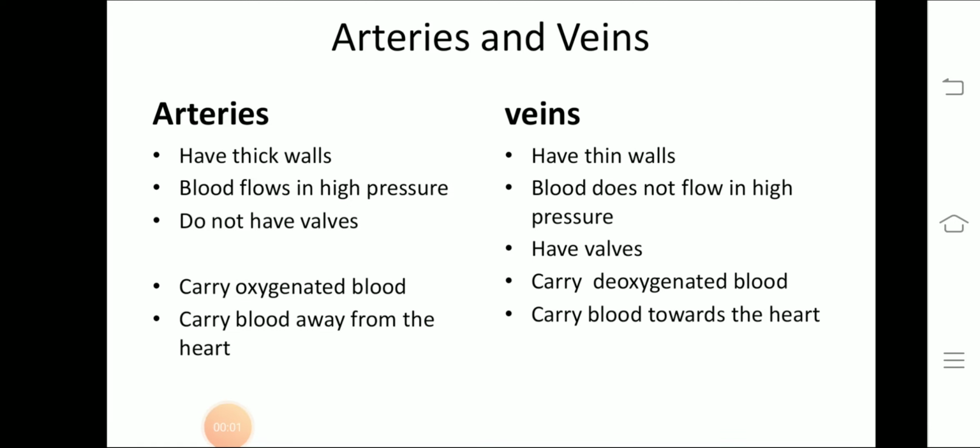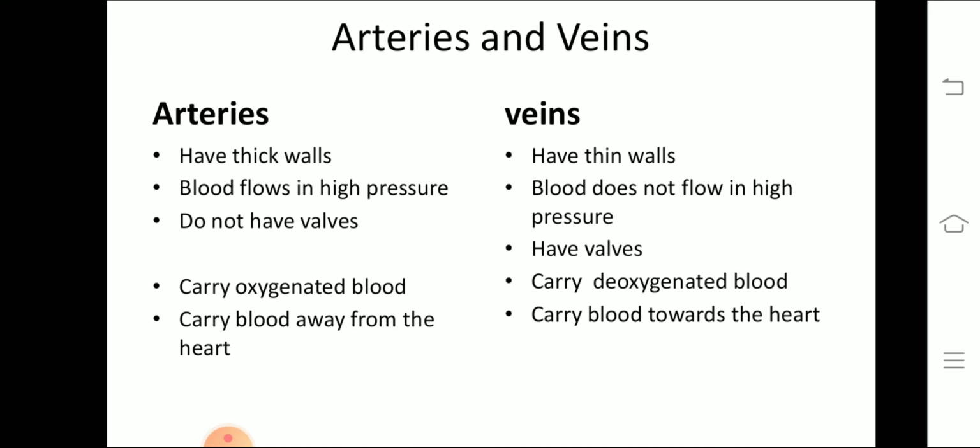Children, let us understand the difference between arteries and veins. I already told about arteries and veins in the last class. Now understand the difference. Arteries have thick walls, whereas veins have thin walls. Blood flows in arteries with high pressure, whereas blood flows in veins with normal pressure.